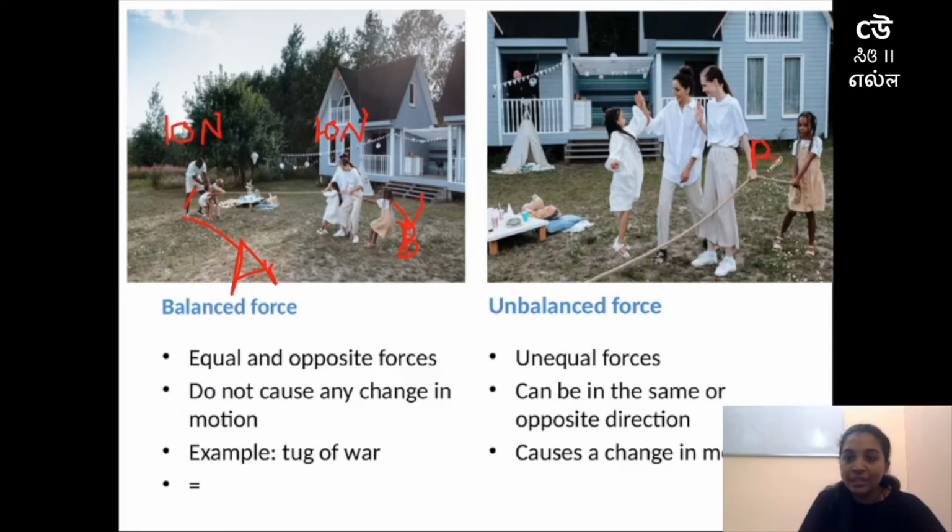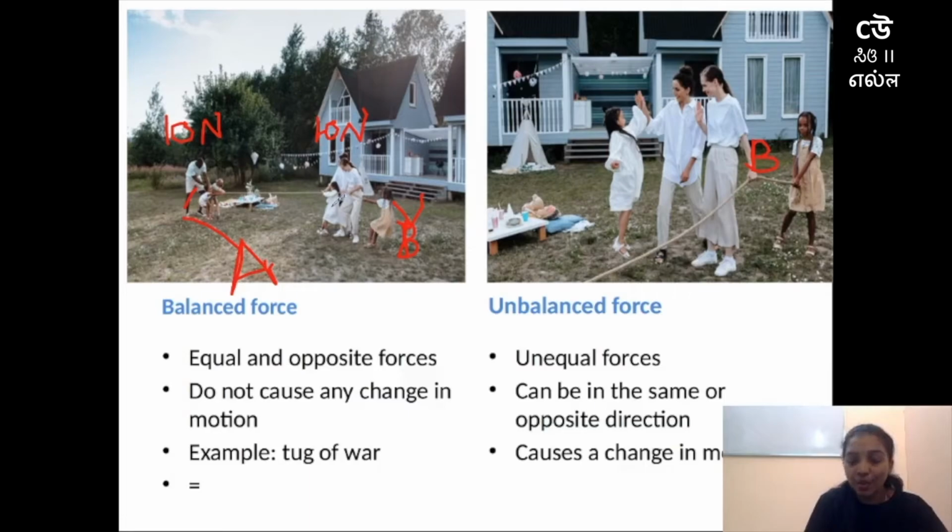Why they might be celebrating is, celebration will be there only when we win, isn't it? So they are celebrating because they might have applied more force after some time. Initially, team A and team B were applying equal and opposite force, say 10 Newton, 10 Newton.